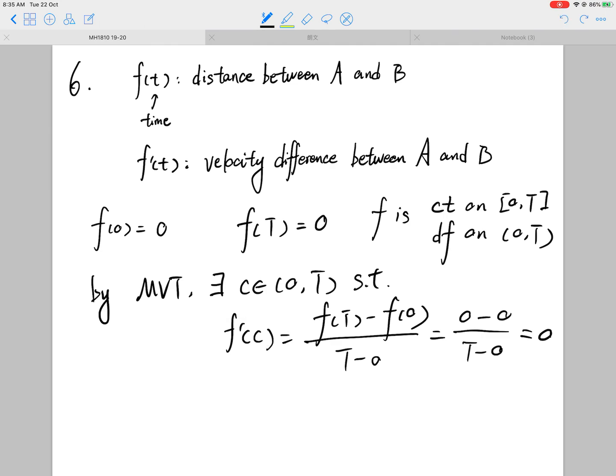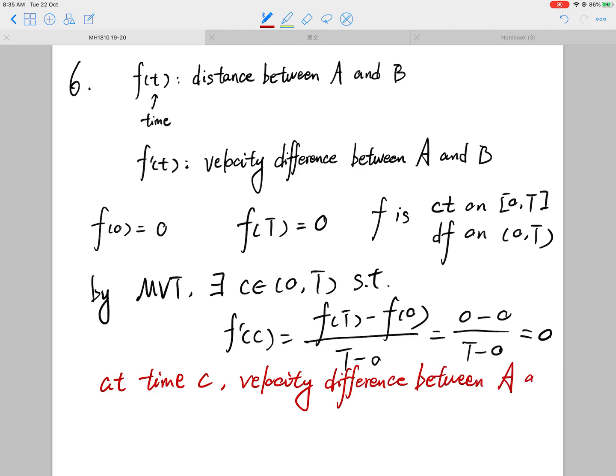Remember, what's the derivative? The derivative is the velocity difference between A and B. So at time c, the velocity difference between A and B is exactly 0. So at this time c, they have the same speed.